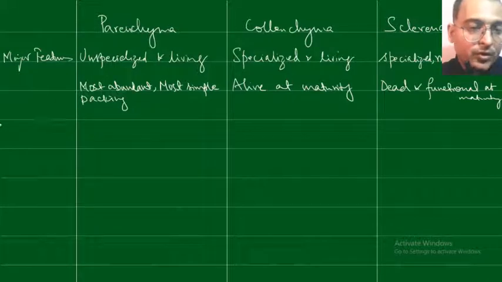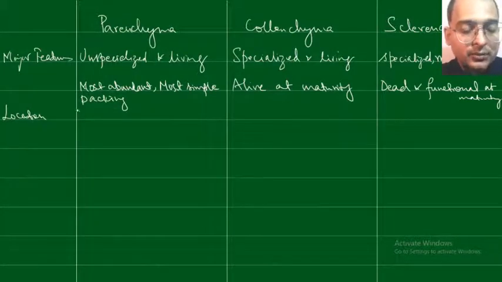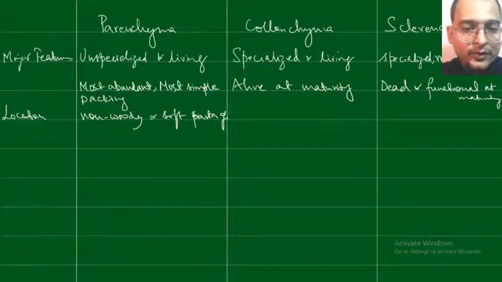What is the location of the parenchyma? It is found in nearly all non-woody or soft parts of the plant.